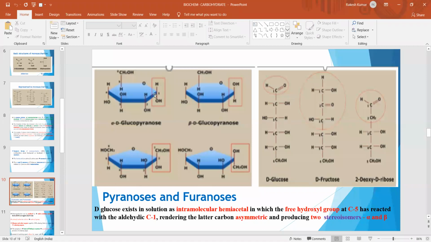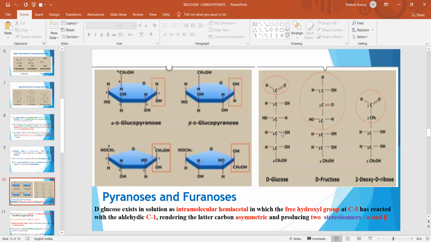Here you can see that there is carbon number 1, which is responsible for its isomeric form: when this hydroxyl group is on the lower side it is known as alpha-D-glucopyranose, and when it is on the upper side it is known as beta-D-glucopyranose.